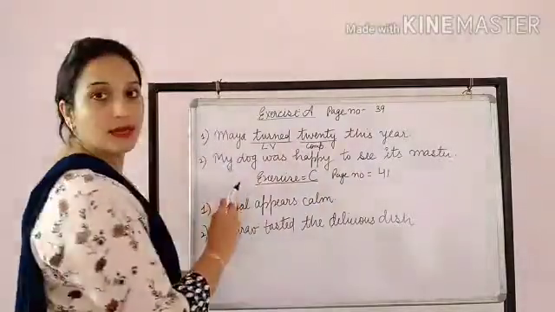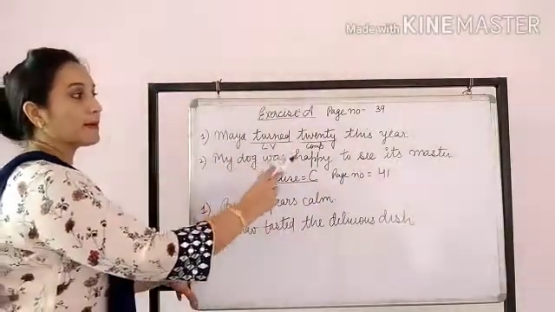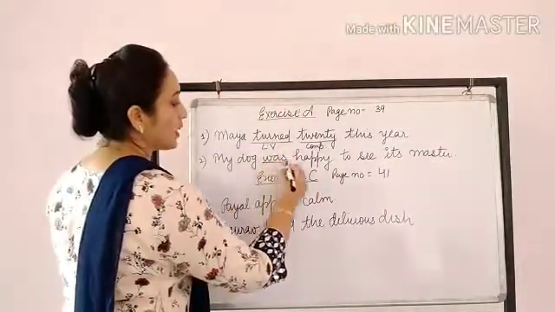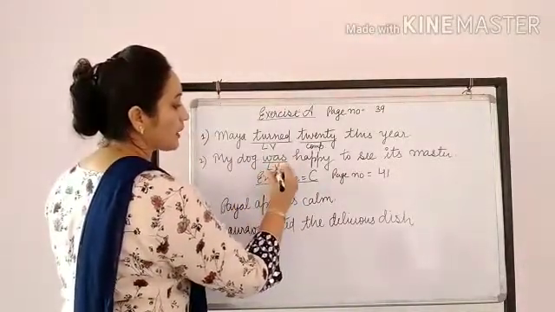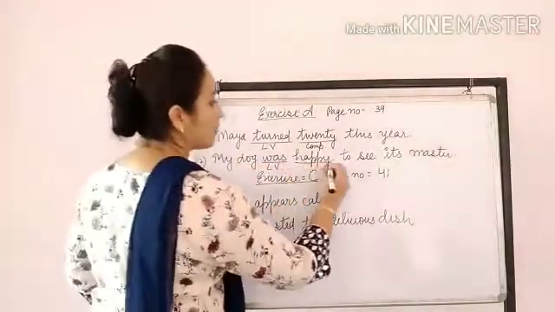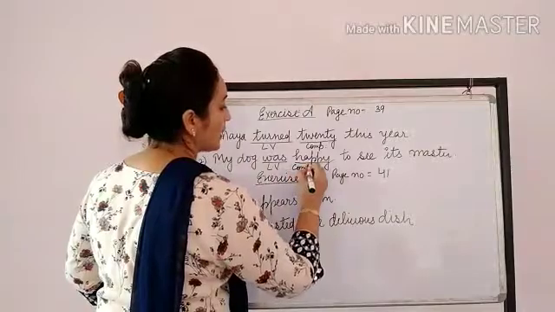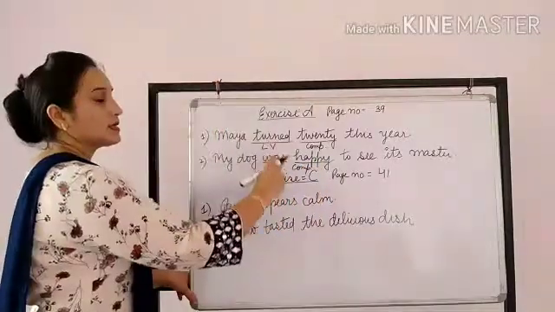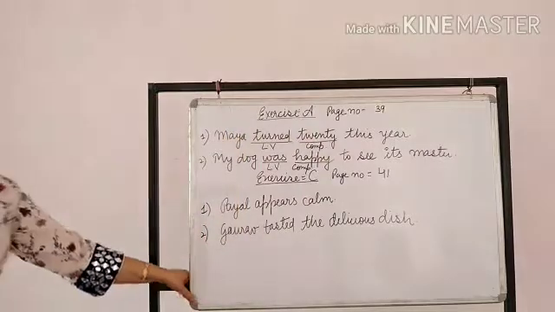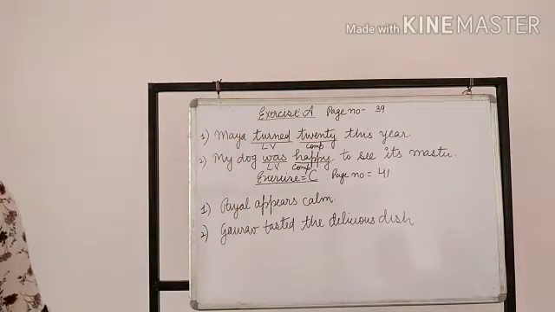Next I have taken another example. My dog was happy to see its master. So my dog was happy. Here was is also telling about the state of the subject. So was is a linking verb and happy will be its complement. These 2 examples I have taken from page number 39, exercise A. Afterwards I am going to take page number 41.